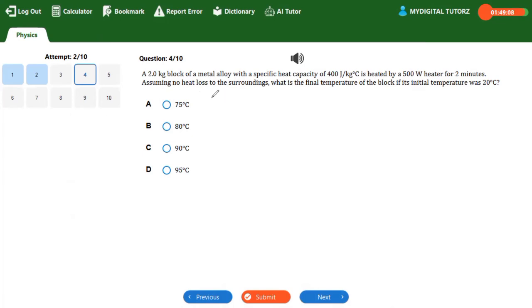So the heat energy lost by the heating element, that is the heat energy, PT, power multiplied by time, is equal to the heat gained by the solid material, which is MC, change in theta. So we can also write it as MC, change in theta is equal to PT. All is correct. So you can write it as MC, theta 2 minus theta 1, which is equal to PT.